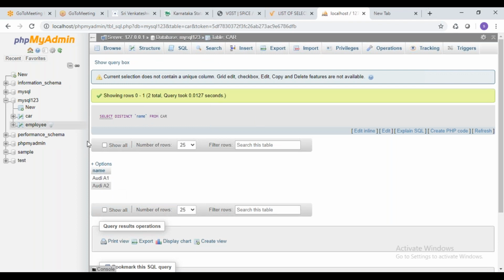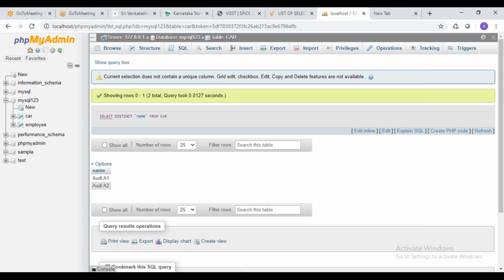Because though we have four rows, I have written a distinct query. Distinct is nothing but whichever data is repeated, it will be taken only once. That is called distinct, and that is another way of writing the select query.